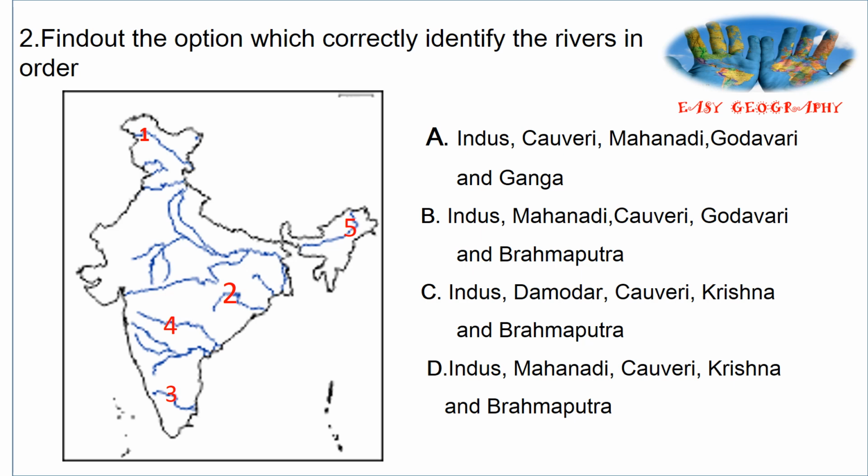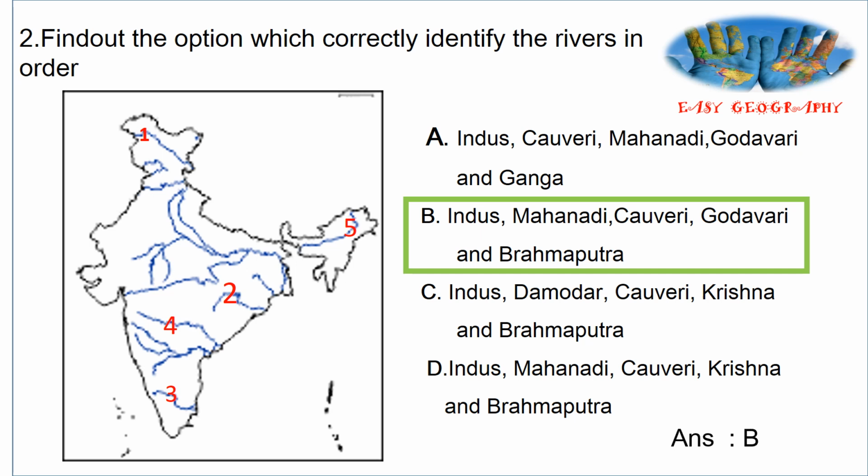The first one is Indus, and the second one is a peninsular river, Mahanadi. The third one, in the southernmost part, an important southern river, is Kaveri, and the fourth one is Godavari. The fifth one starts from Tibet and flows through the northeastern part of India, then enters Bangladesh, then India. It is Brahmaputra.